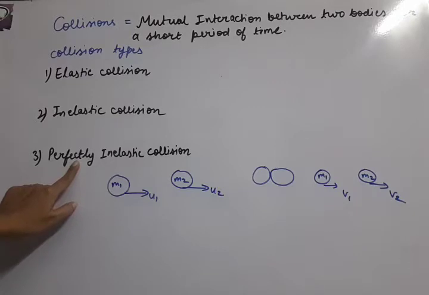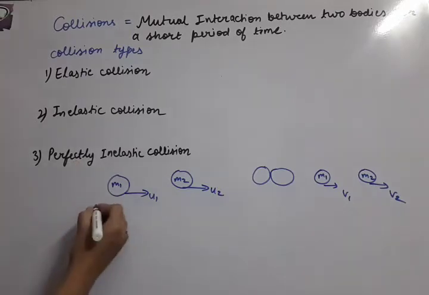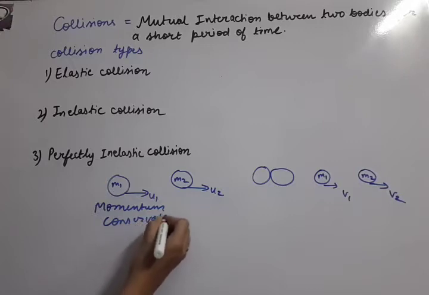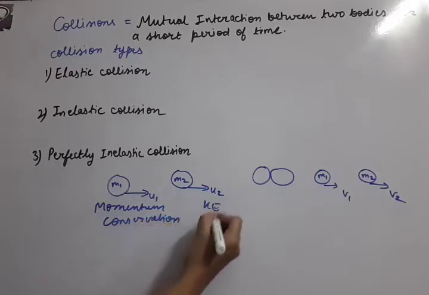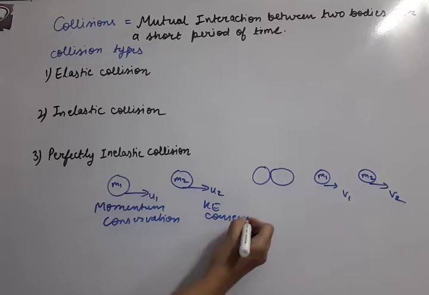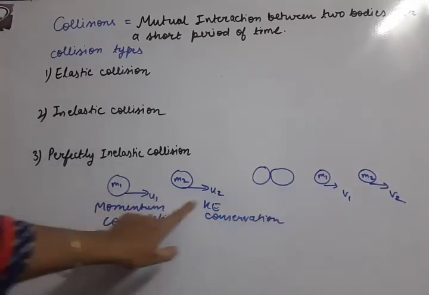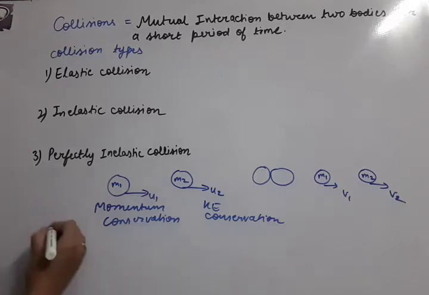The collision type depends upon two things: momentum conservation and kinetic energy conservation. Now first collision, elastic.